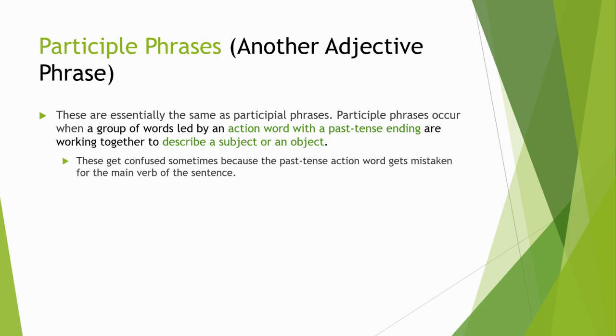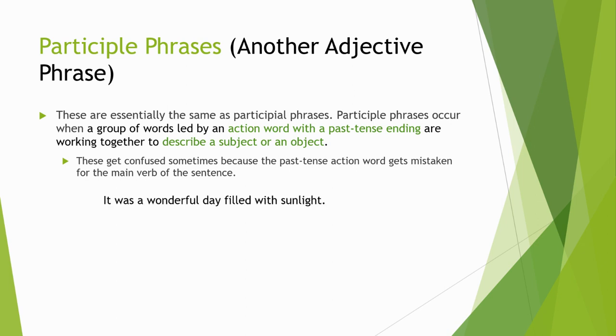Sometimes you have irregular verbs that don't have that, but a lot of times you'll see that ed ending. So an action word with a past tense ending is leading a group of words to describe a subject or an object. It's the same exact concept, it's just that we have a different type of action word leading the phrase.